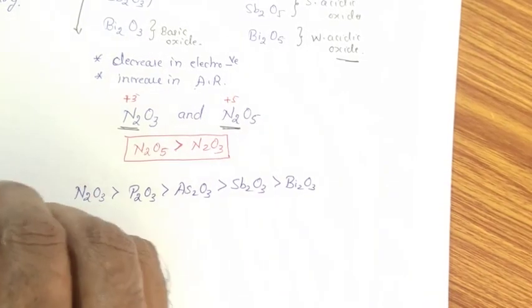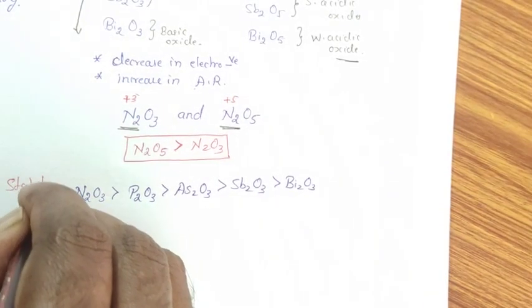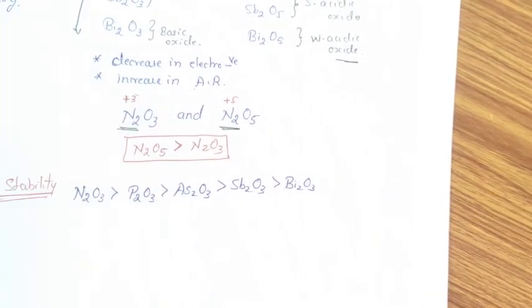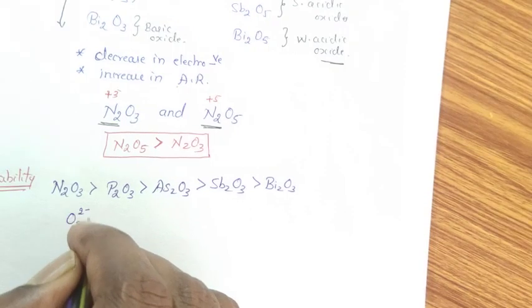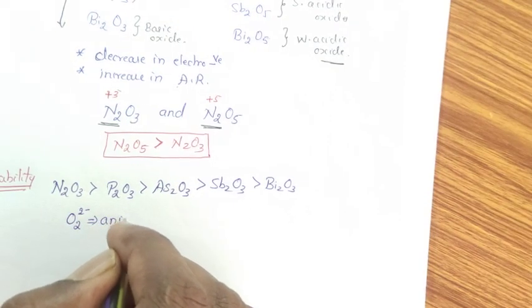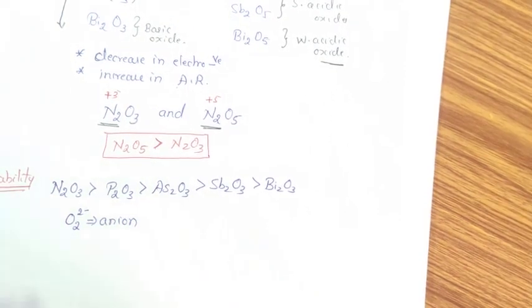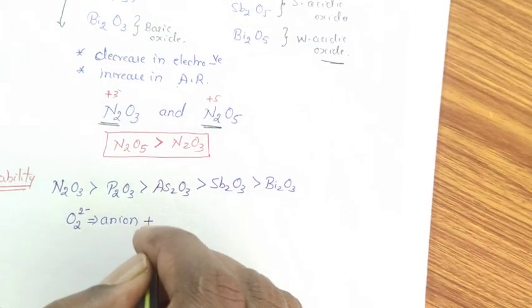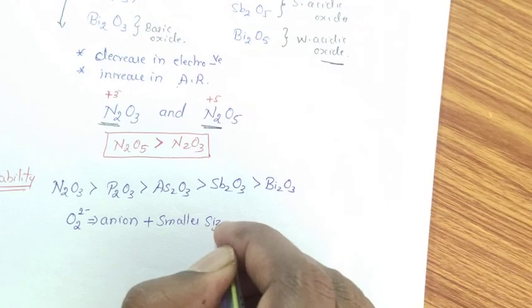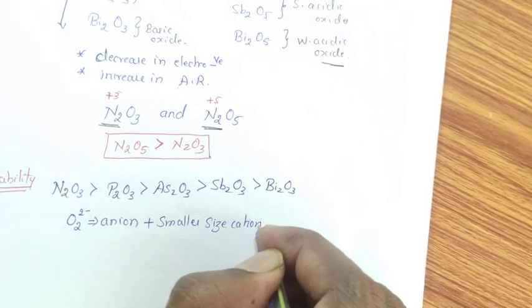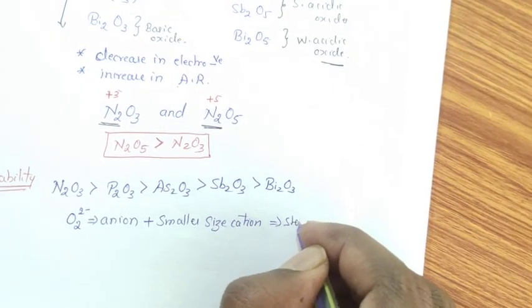Stability with respect to stability of oxides. The reason is very simple. In case of all these things, the negative part is the O2 minus anion. When the anion combines with a smaller size cation, it forms stable oxide.